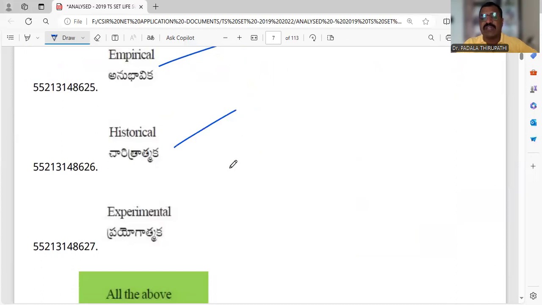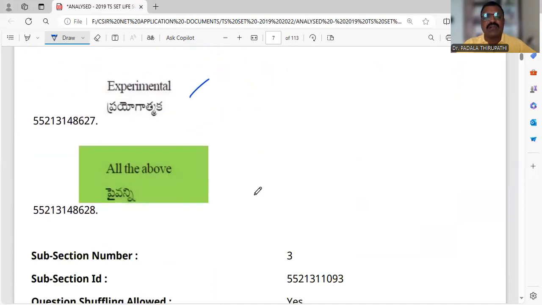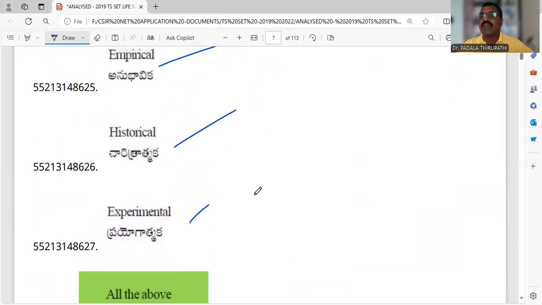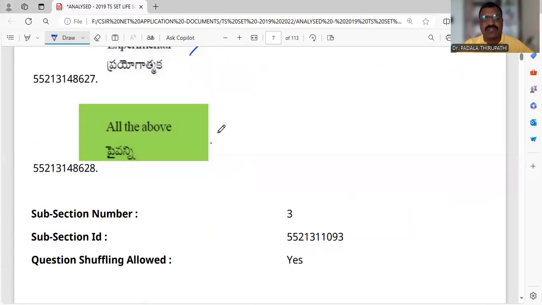Historical research, definitely field work, we can follow. And experimental research, we can collect the data from different fields. And historical, empirical research also, we can collect the data from different sources and different fields and different areas. So that's why field work is mandatory for all types of research. So that's why this is the right answer of the 7th question.